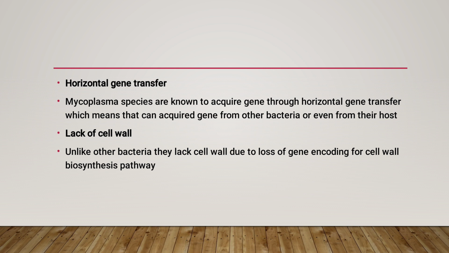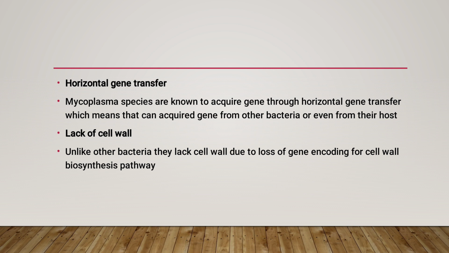Then horizontal gene transfer. Mycoplasma shows a pattern of horizontal gene transfer. They are known to acquire genes through horizontal gene transfer, which means they can acquire genes from other bacteria or even from the host.